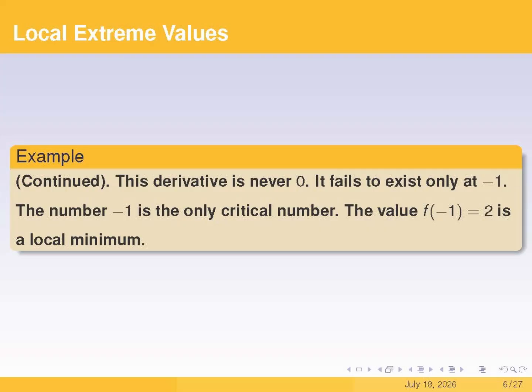Now, let's look at the derivative of f at x equals -1. If we use the method we learned before to find the left and right derivatives, we will see they are not equal.